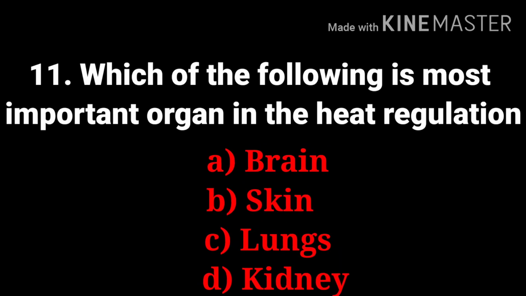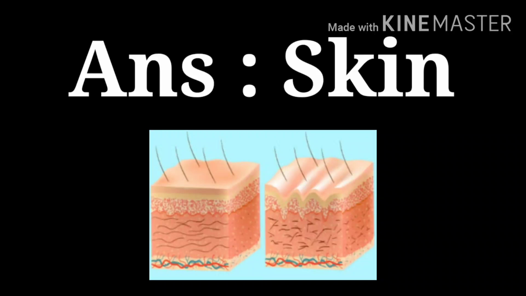The 11th question, which of the following is most important organ in the heat regulation? Options are brain, skin, lungs, kidney. And the answer is skin. Skin is an important organ for heat regulation.